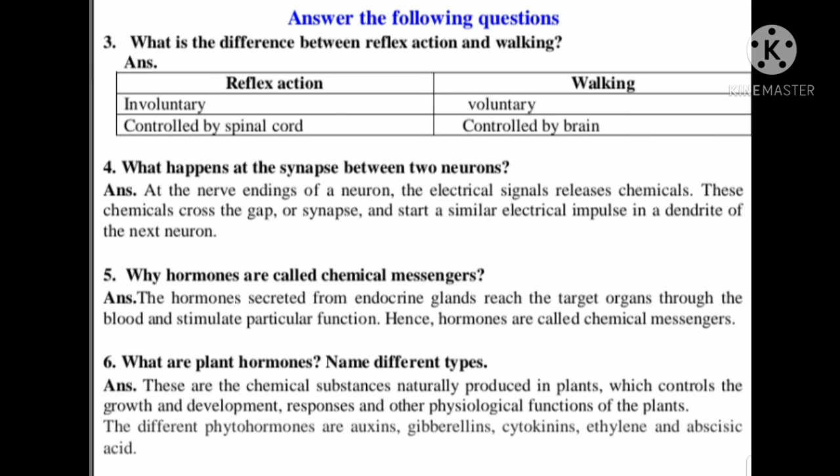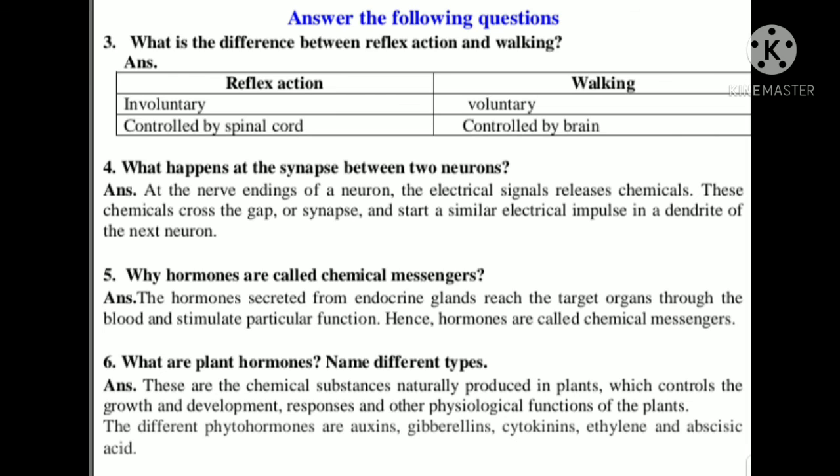What are plant hormones? Name different types. These are the chemical substances naturally produced in plants which control the growth and development responses and other physiological functions of the plant. The different phytohormones are auxins, gibberellins, cytokinins, ethylene and abscisic acid.